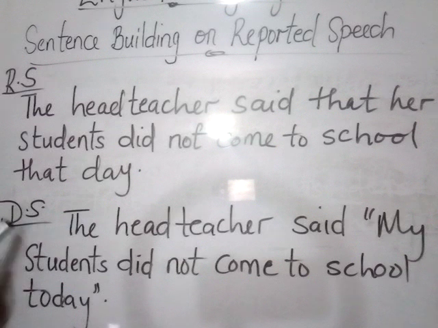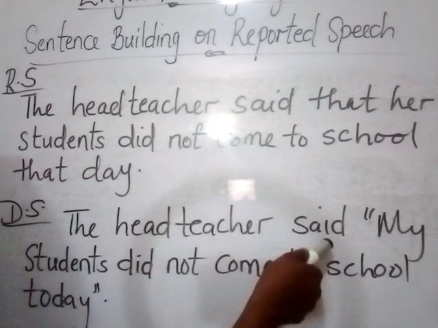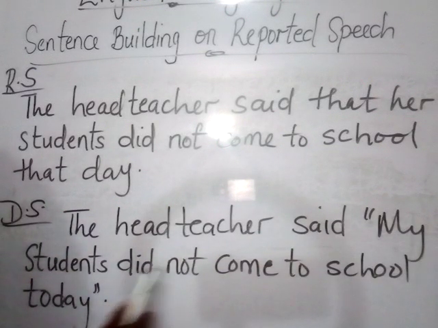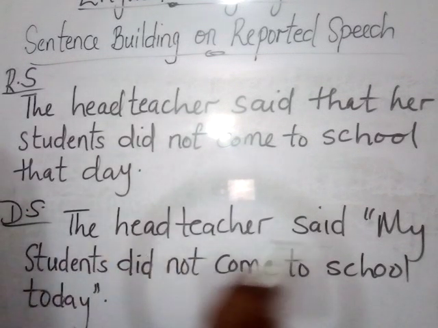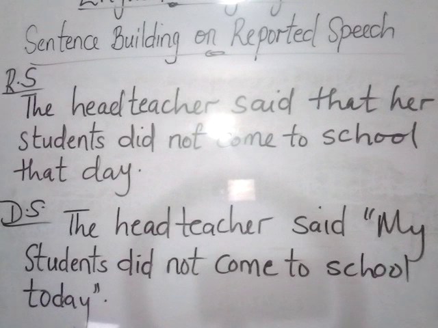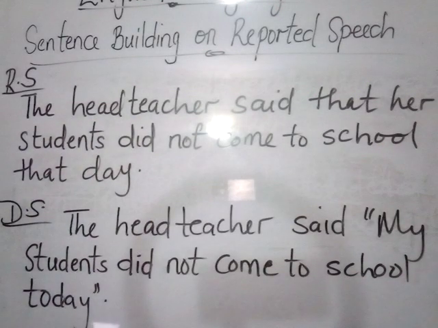Now this is the direct speech where we get to hear what exactly the head teacher said. The exact words of the head teacher. It says, the head teacher said, my students did not come to school today. The head teacher said that her students did not come to school that day. So that day, today becomes that day because it's definitely on a different day that this is being reported.